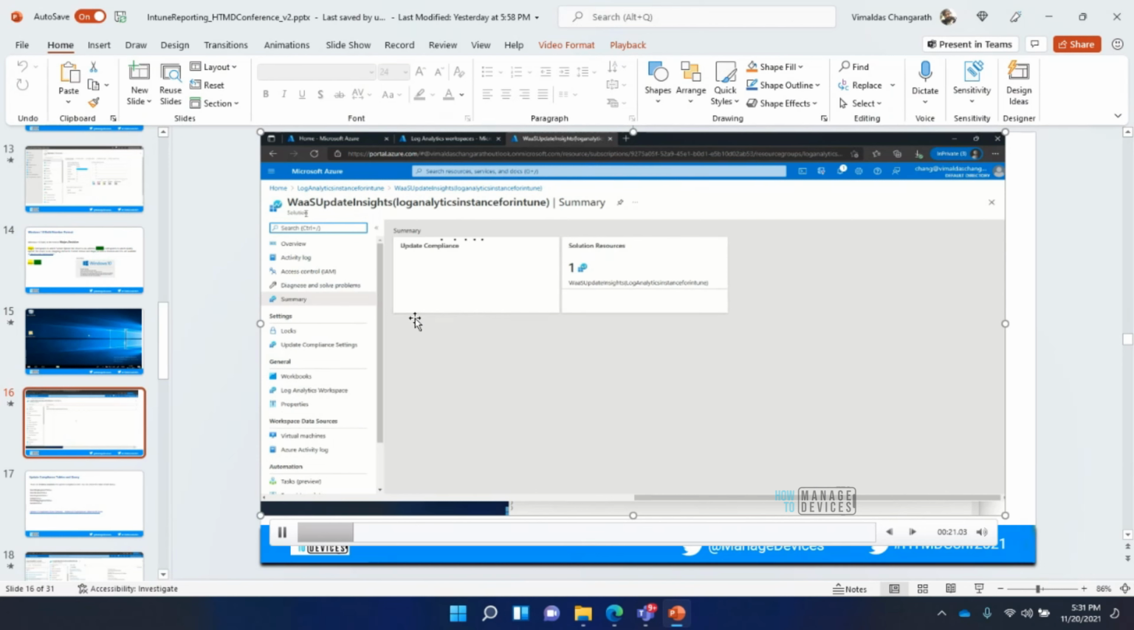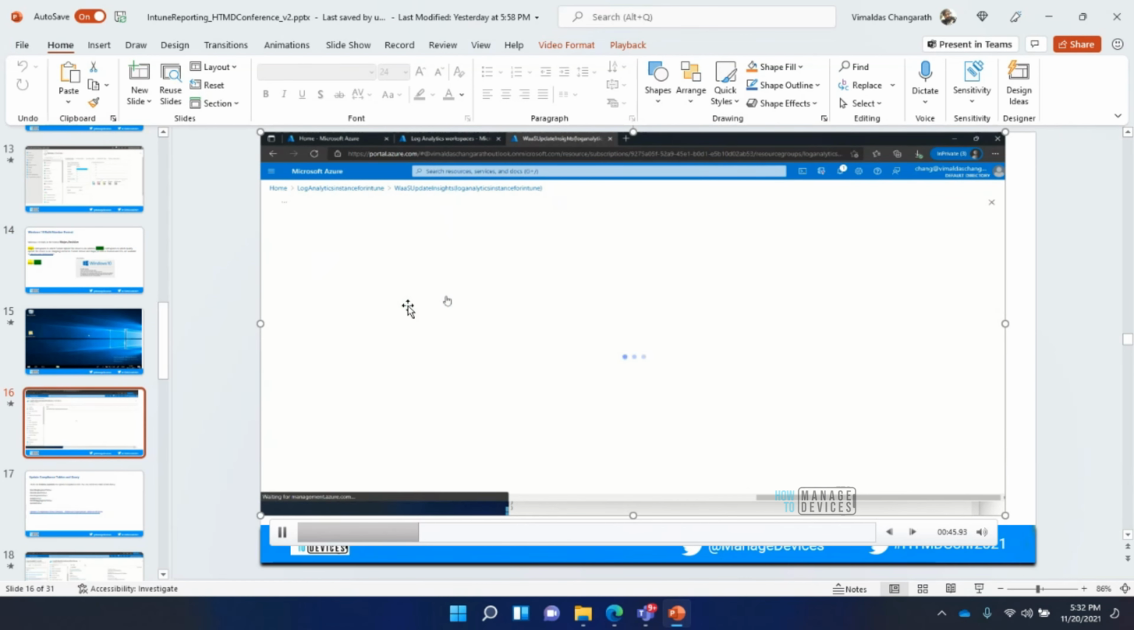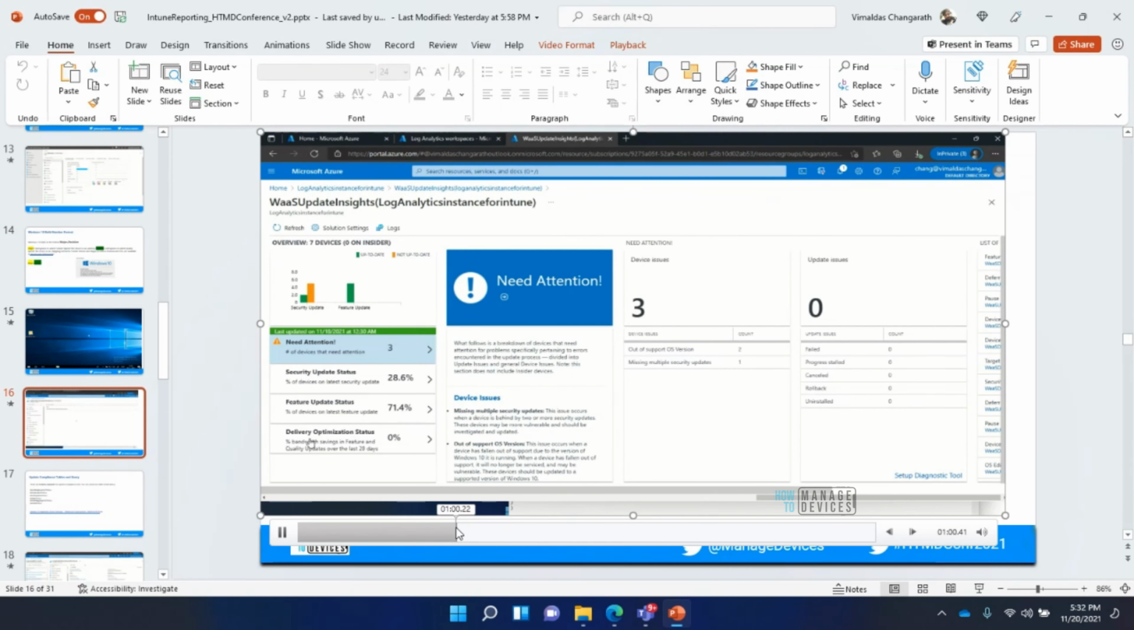In the summary, you can see the number of devices reporting to update compliance. It takes approximately 72 hours for all the Windows 10 clients to send their compliance information, such as patching level and compliance status, and reflect here. For the first 72 hours it will take time; from there onwards, it's a delta. You can see from here I have almost 7 devices from my environment, and it even shows how many need attention. When we click on that, it drills down further, and from there it will show. Vimal, sorry to interrupt you.